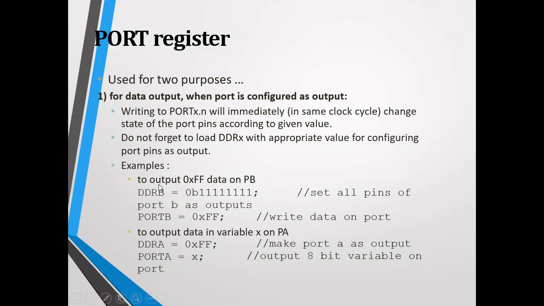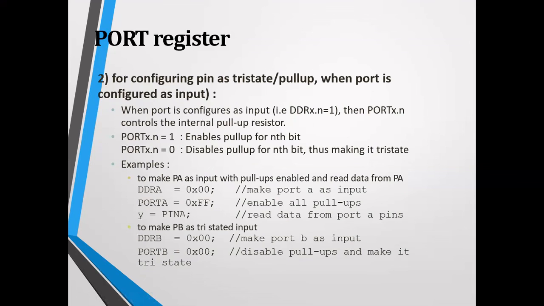This is an example to make 0xFF data on PB. That means you are making all the pins output mode. Then you can give the output by writing PORTB equals 0xFF, which writes data on the port. The PORT register can also be used for configuring a pin as tri-state or pull-up when the port is configured as input.